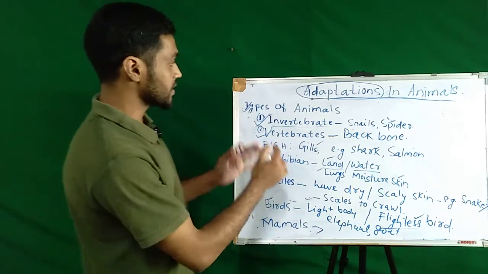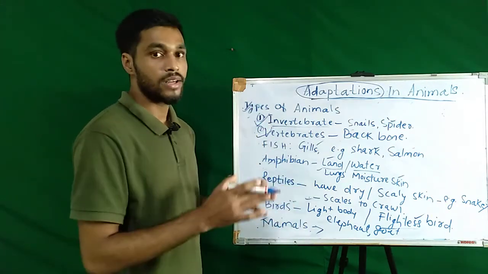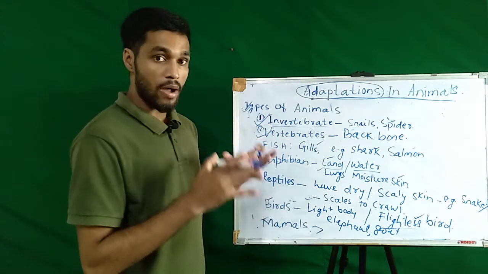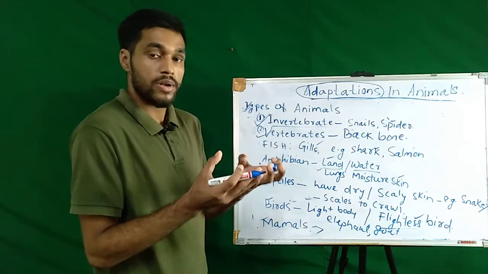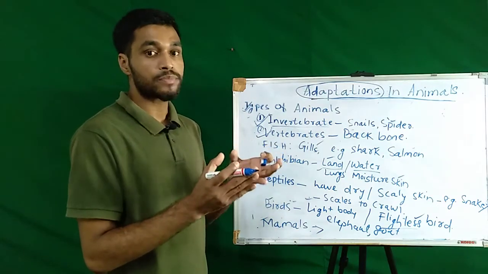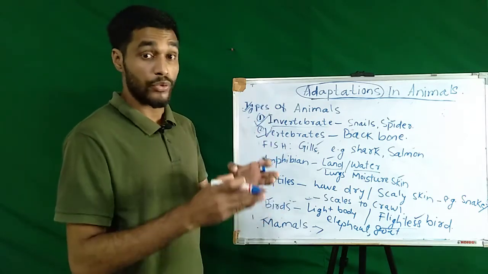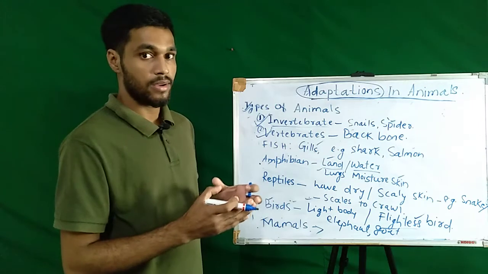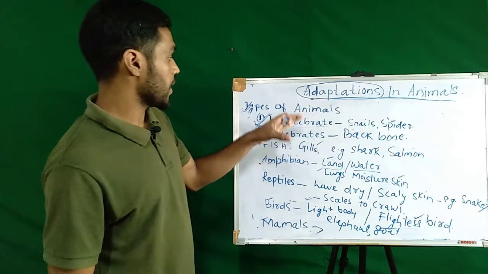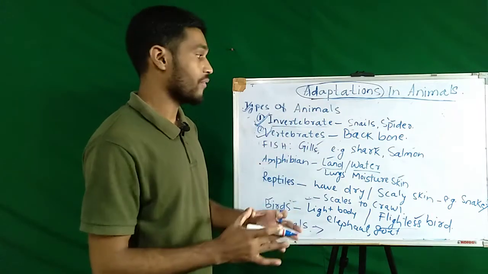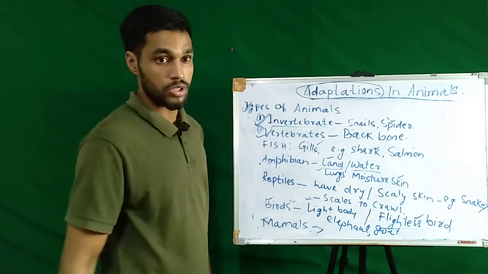So what are invertebrate animals? Invertebrate animals are animals that do not have a backbone in them. What is a backbone? In Hindi we call it rib ki hadi, and without a backbone we cannot stand. Therefore, these animals do not have a backbone in them, and so they are called invertebrate animals.